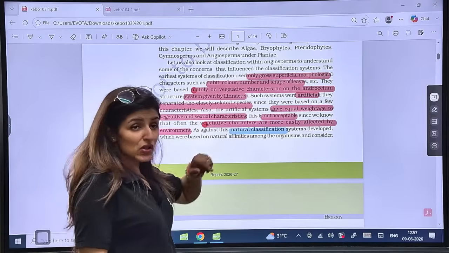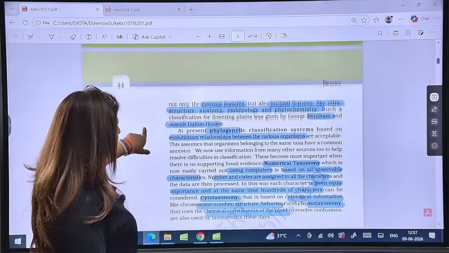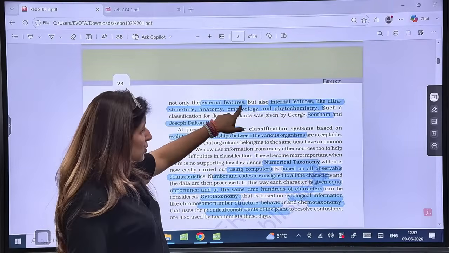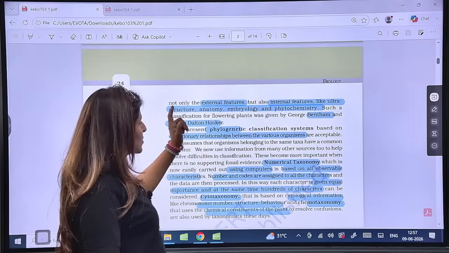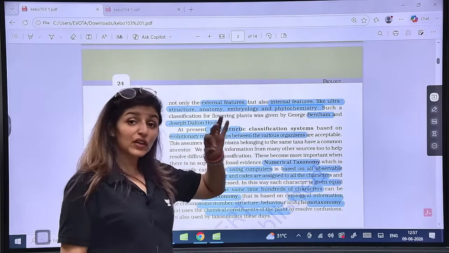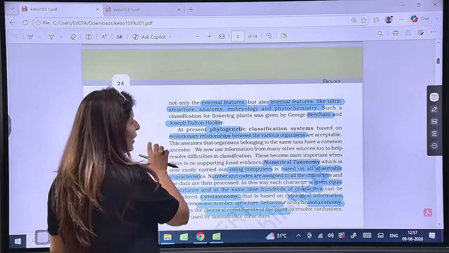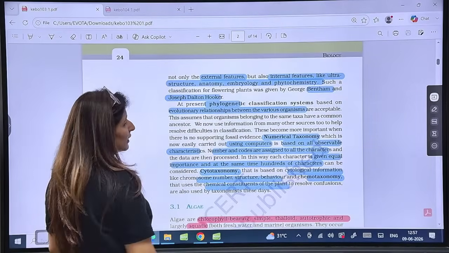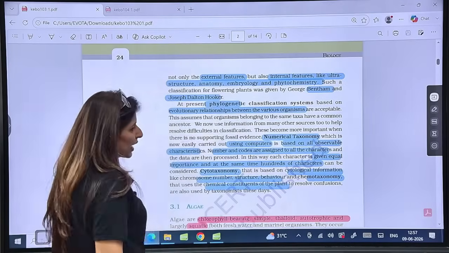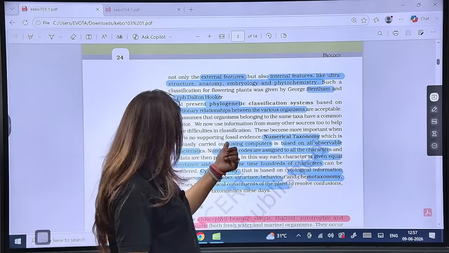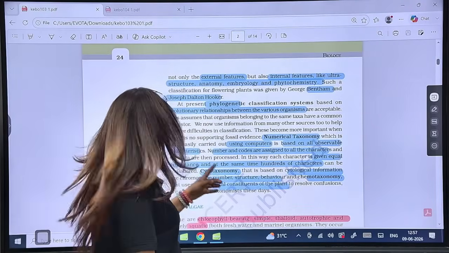So, we got natural system of classification given by Bentham and Hooker. So, Bentham and Hooker not only considered the sexual characters, also took into consideration internal features like ultrastructure, anatomy, embryology, and phytochemistry as well. Right, then we got phylogenetic classification given by Engler and Prandtl based on evolutionary relationships between the various organisms.